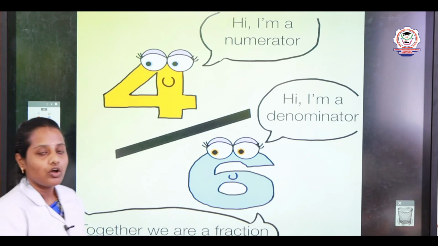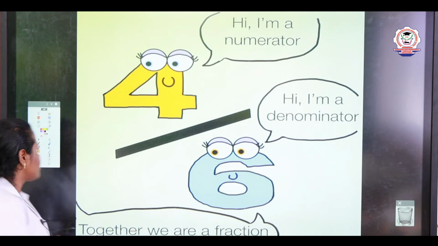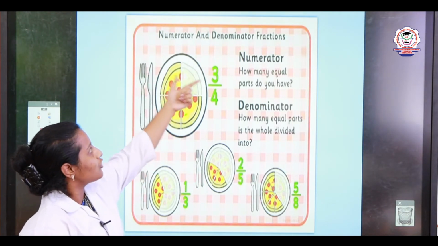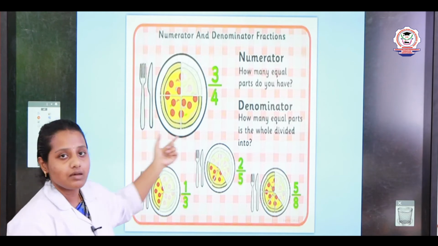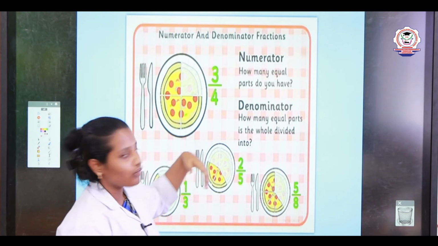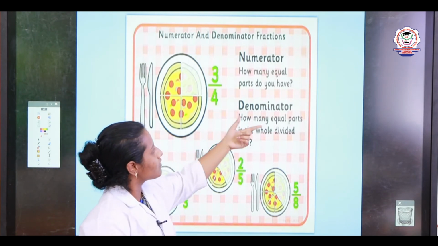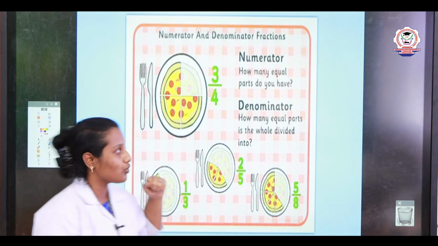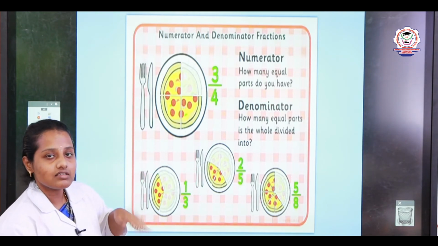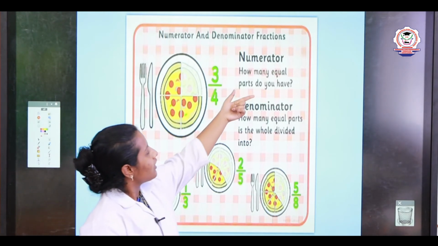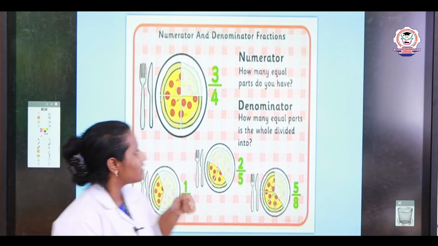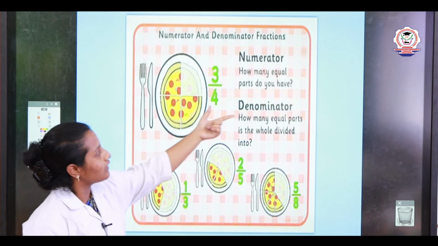Now we will do some numerator and denominator sums. Now see this picture, my dear. They have given numerator and denominator fractions. Now we will see some examples for this numerator and denominator. Before going to that, we will tell what is numerator and what is denominator. I already told the upper part is the numerator and the lower part of the division line is the denominator. Yes, now see the definition: numerator is how many equal parts you have. See this example, we will know what they are telling there.